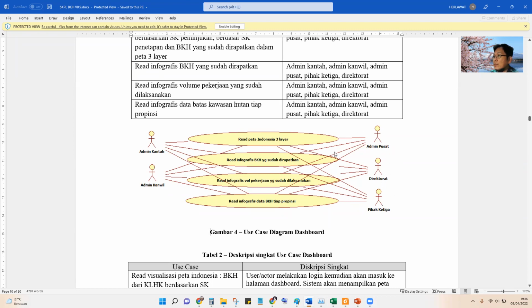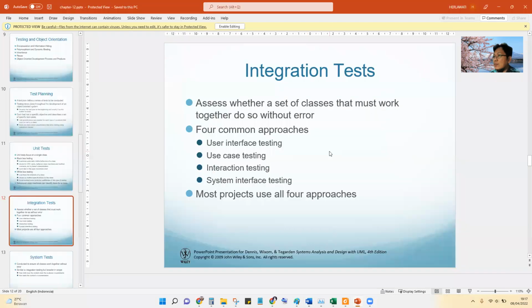You have to check every user role, and access the second use case, the third, and then the final use case. If every use case has been done well, the test is stopped, or the system has no bug.